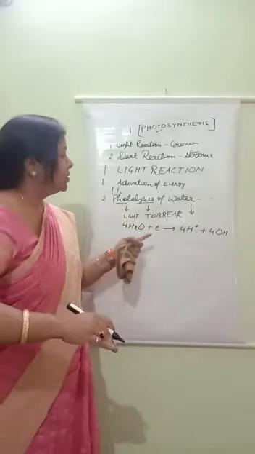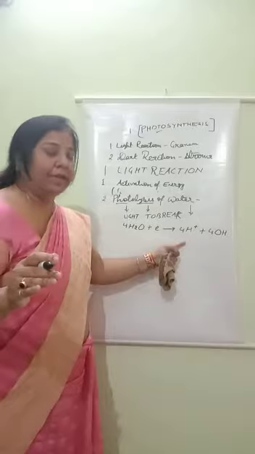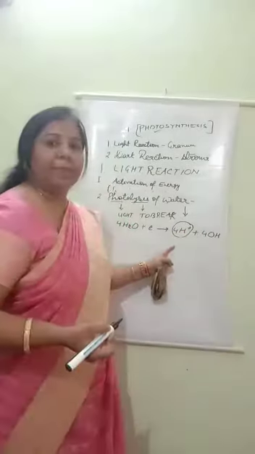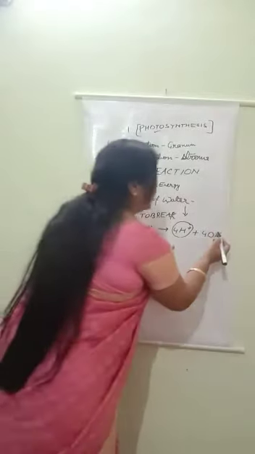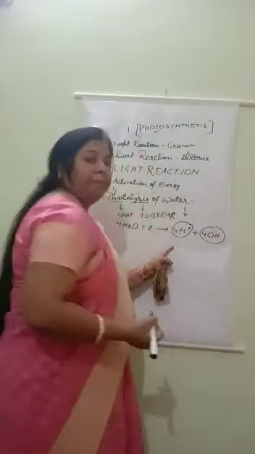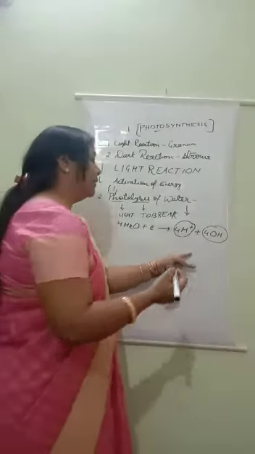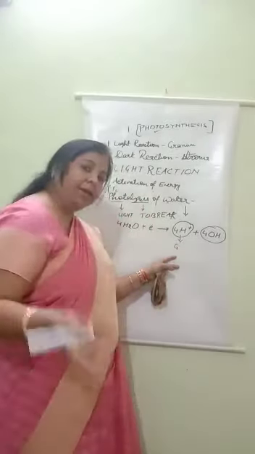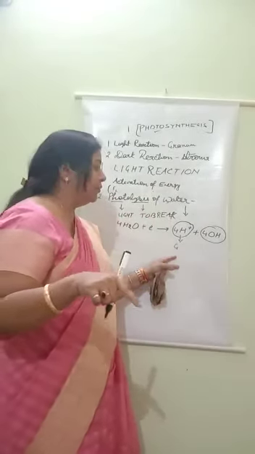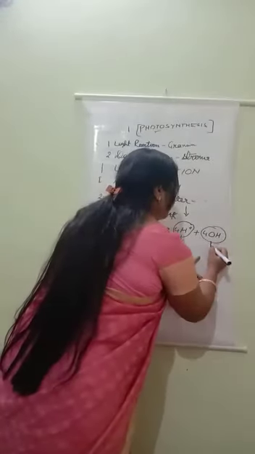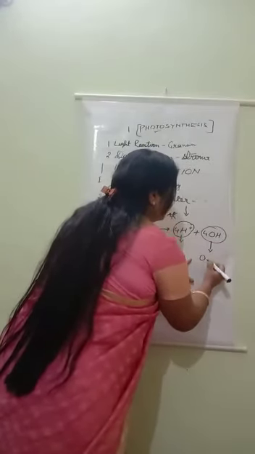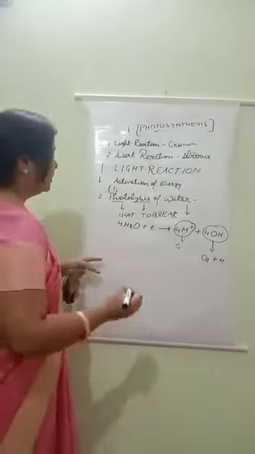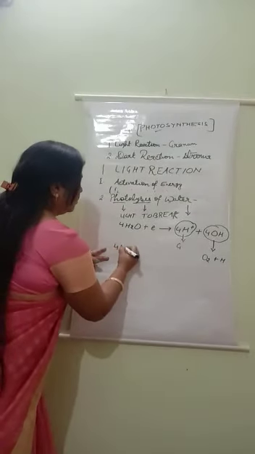So by the photolysis of water, here we are getting hydrogen ion. Understood all of you? So this product we are getting means hydrogen. And another product which we are getting is hydroxyl ion. This hydrogen ion again goes into granum. Free hydrogen ion goes into granum. Listen carefully. And this hydroxyl ion again breaks and releases oxygen and hydrogen. Understood all of you? So this way the water molecule breaks into